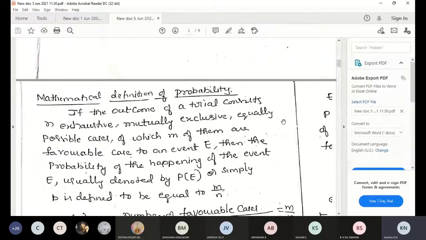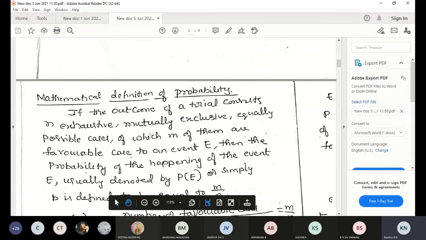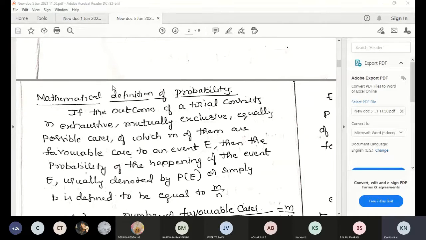Then mathematically, the definition of probability. Previous class I explained, no? Probability of E is equal to M by N. M is nothing but the number of favorable cases, and N is the number of possible outcomes.